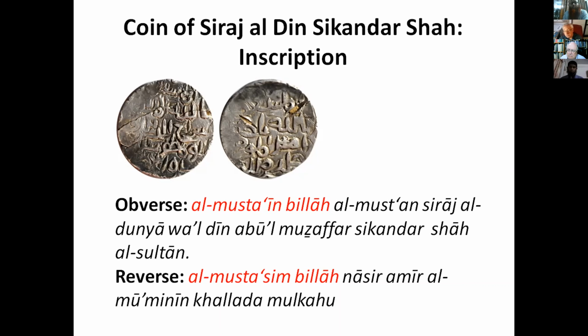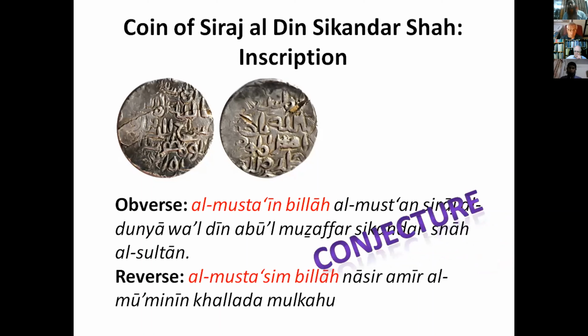So who are they, and why did that happen? Two different names of two different caliphs on the same coin, on the obverse and reverse. How plausible is that? Concluding on this, we had to depend on some conjecture.